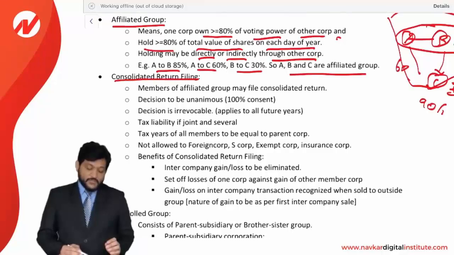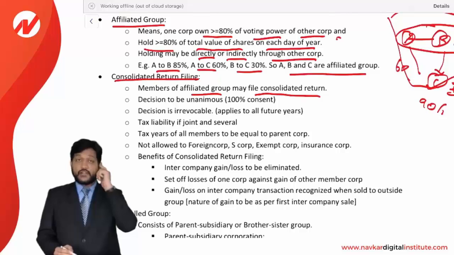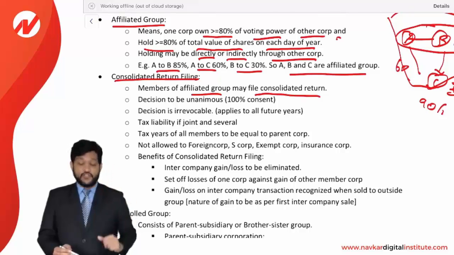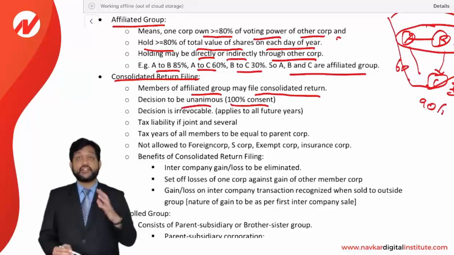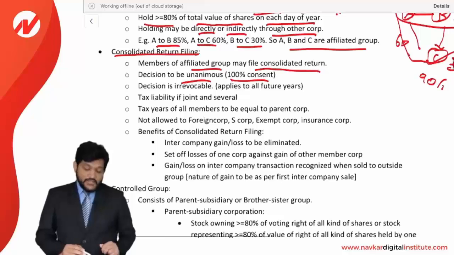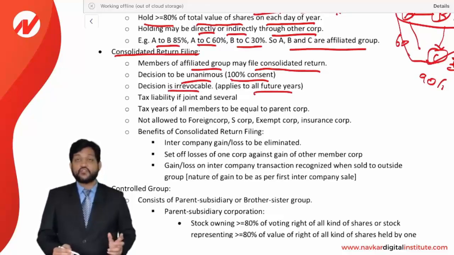Consolidated return filing. Members of an affiliated group may file a consolidated return. The persons who are in an affiliated group can file a consolidated return. The election must be unanimous, that is, 100% consent is needed from all the members of the affiliated group. The election is irrevocable. That means it applies to all future years. Once you decide on a consolidated return, it will be applicable for all the years.